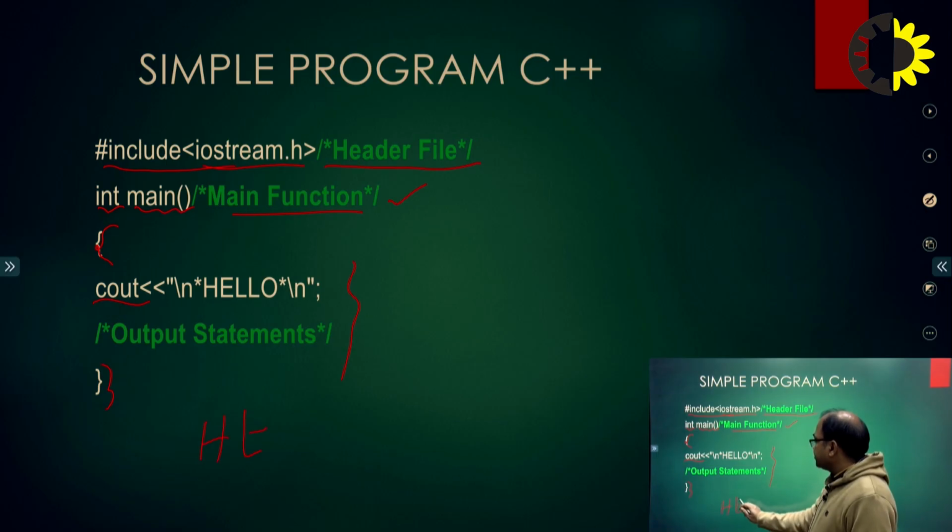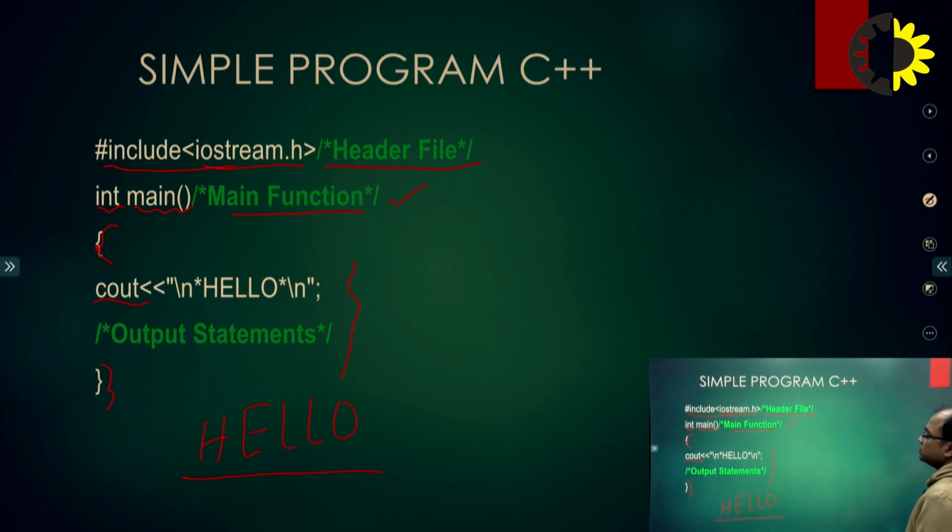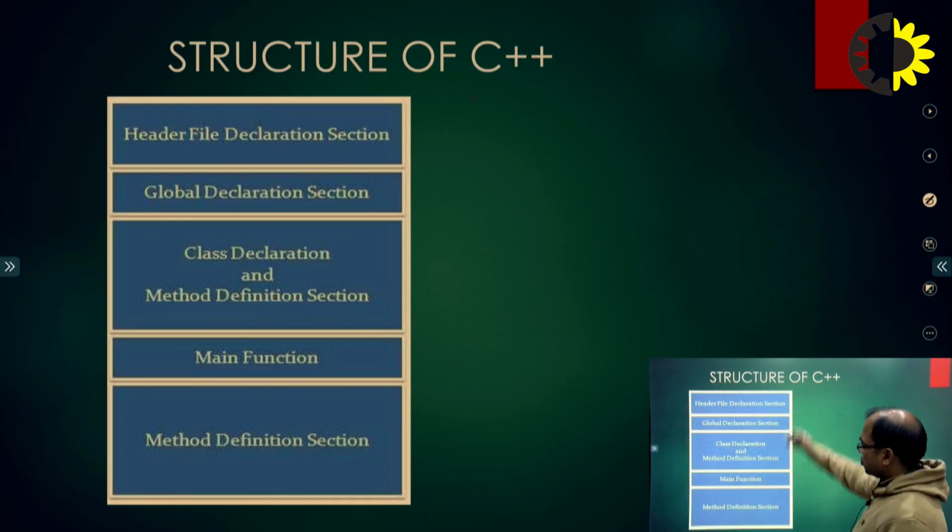Clear? This is the output of this program. This is the simple program in C++. It is also based on this structure only.